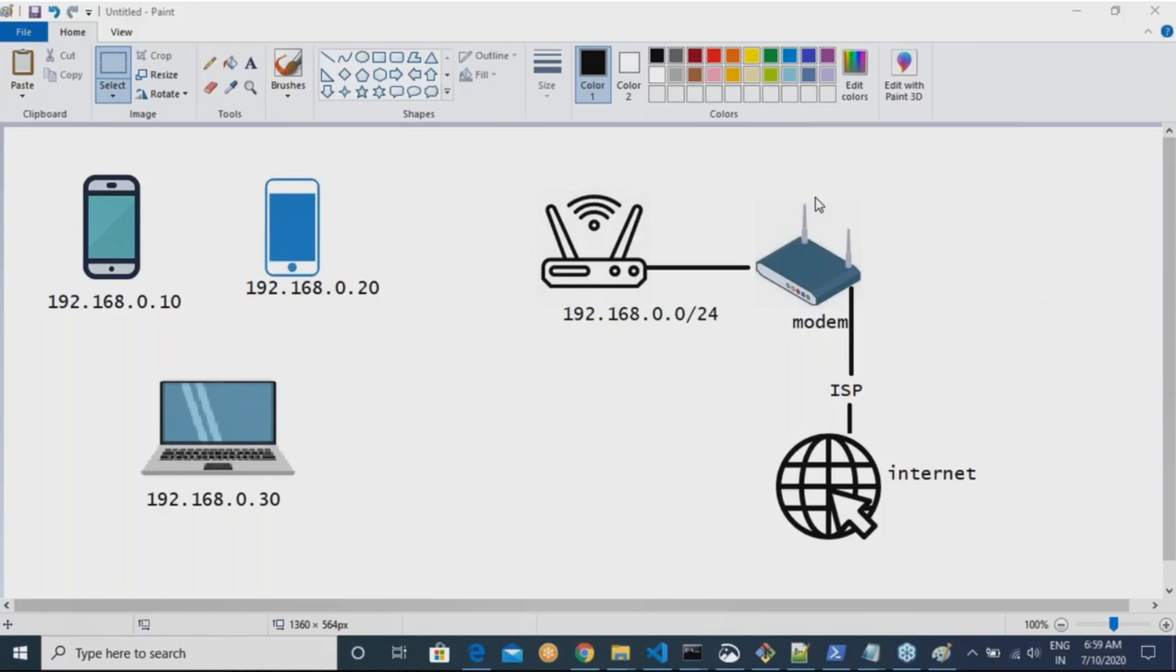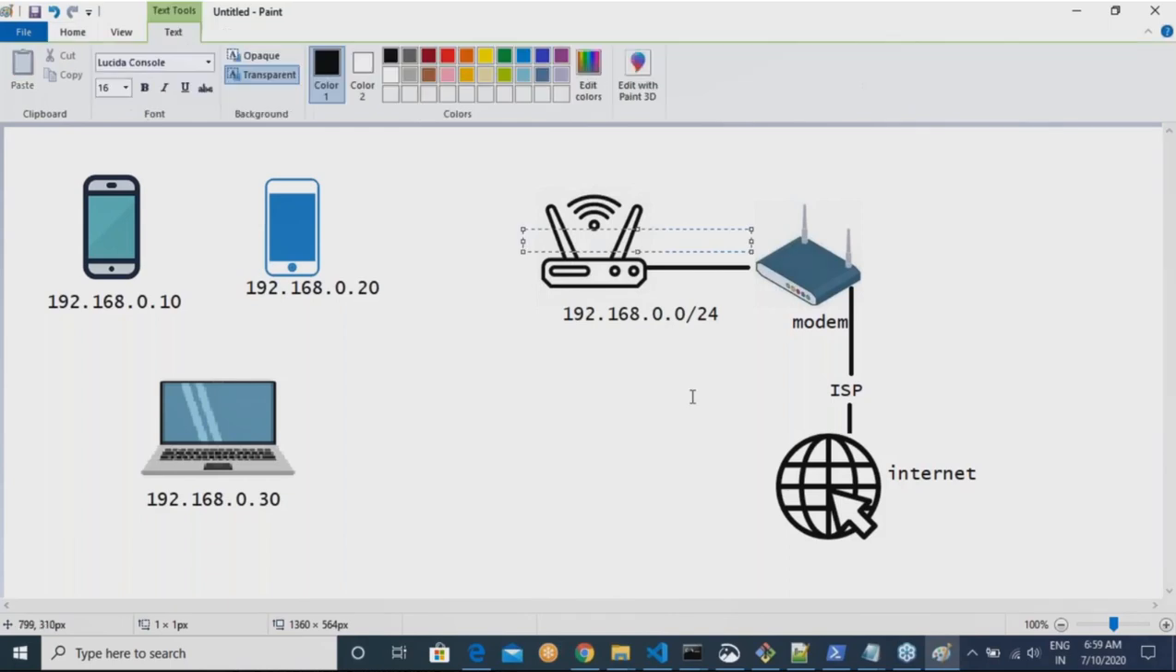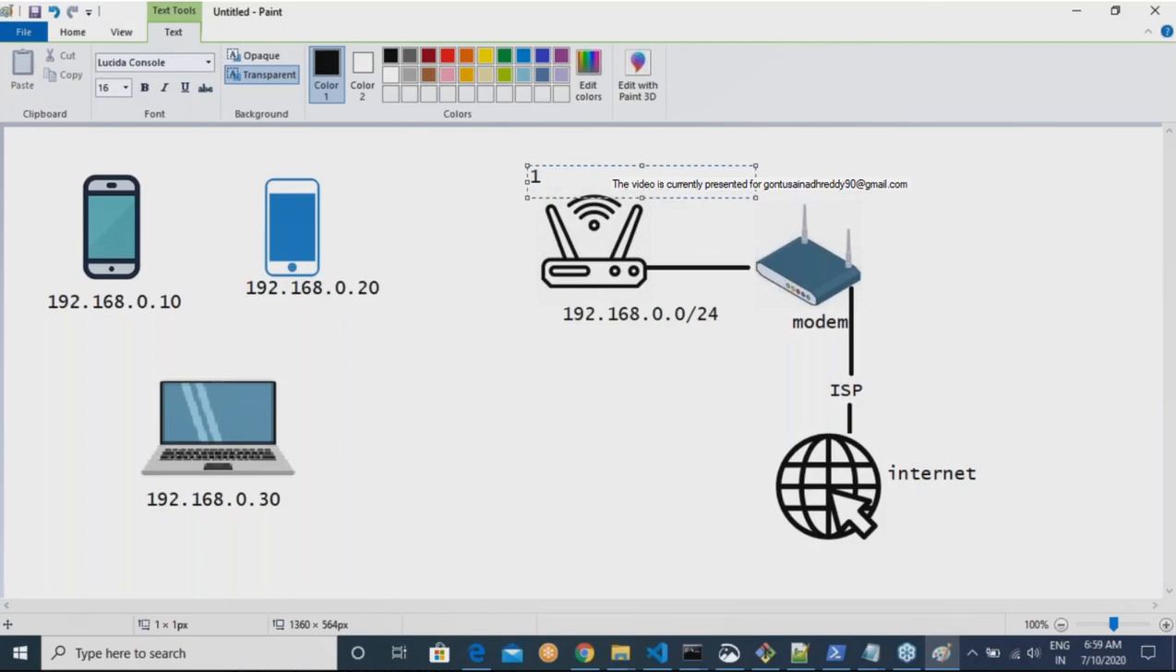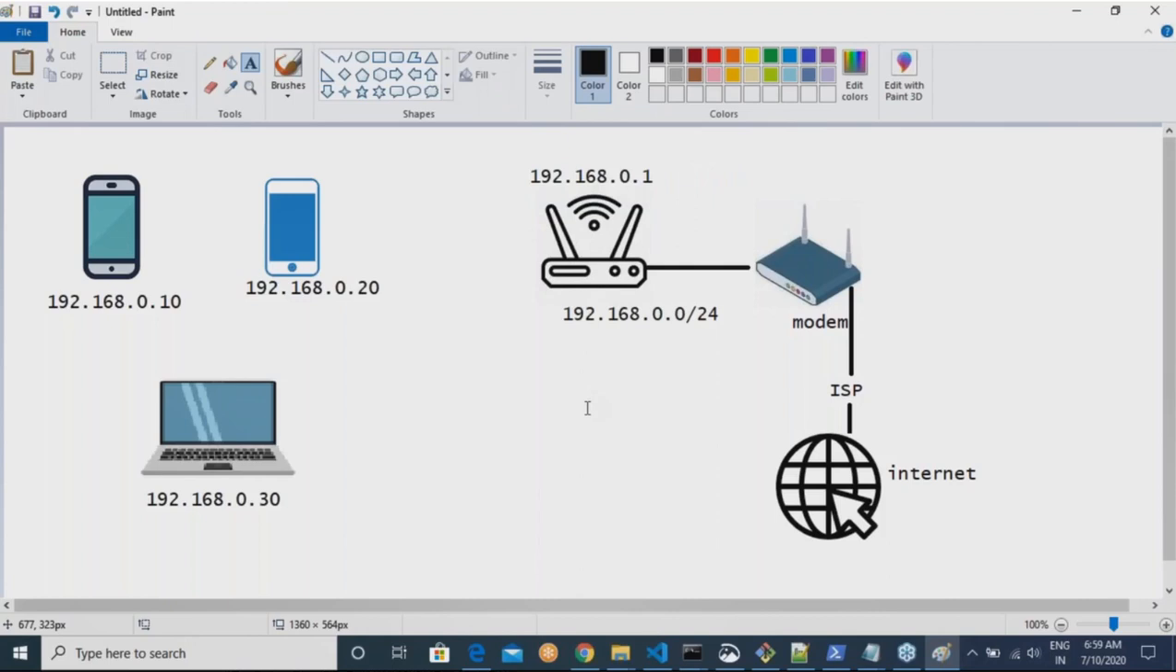Okay. Right. Now, generally your router also will get an IP address. So your router's IP address would be 192.168.0.1. Okay. Right. Now, let us assume he wants to communicate.